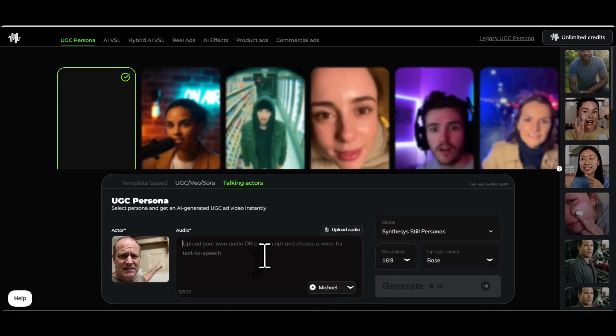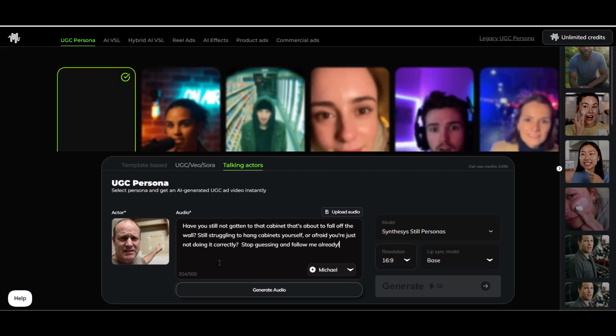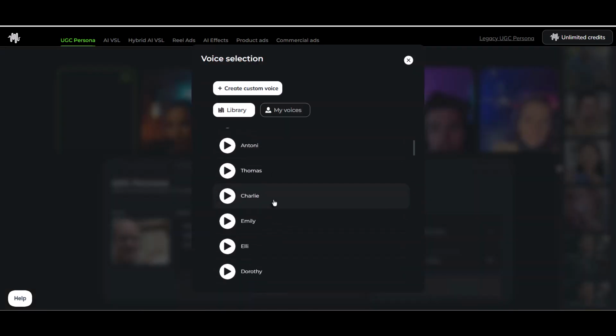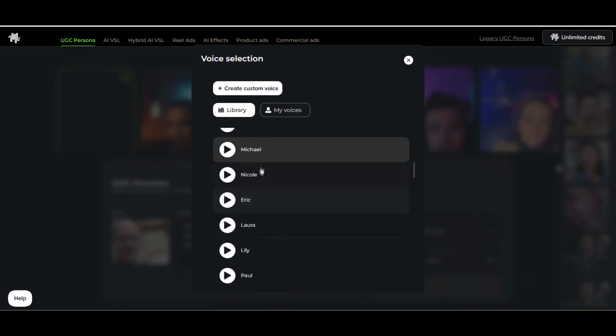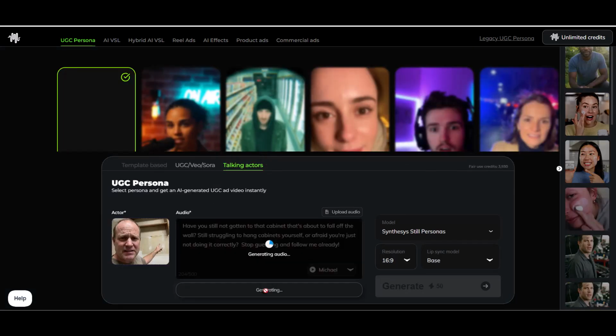Your prompt can be very simple. In fact, the more simple it is, the better results you'll get. Once the prompt is in place, choose your voice. As you can see, there are several to choose from. Choose a voice that closely matches your actor. The AI also does a great job of matching the voice with the actor. Next, you must generate your audio and make sure it's what you want before generating your final video.